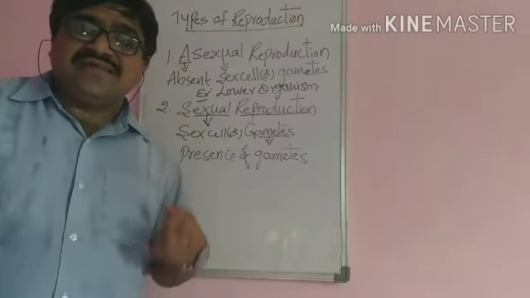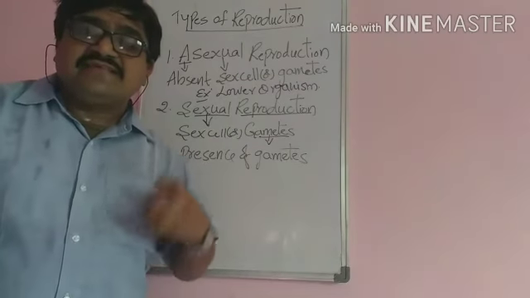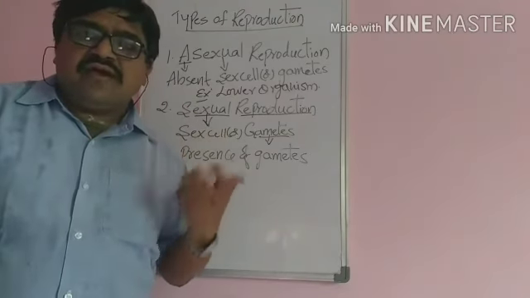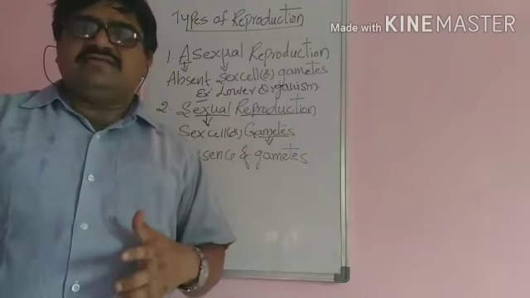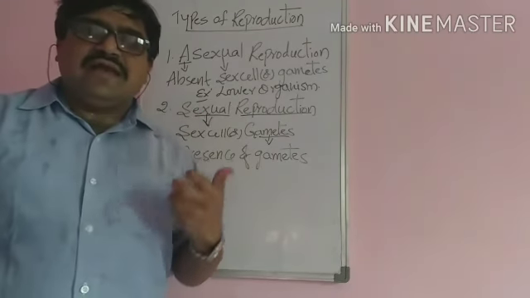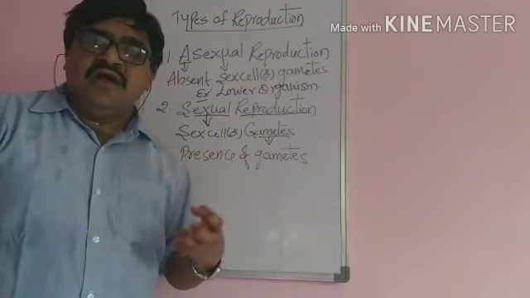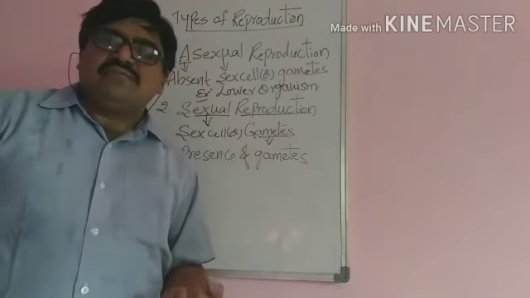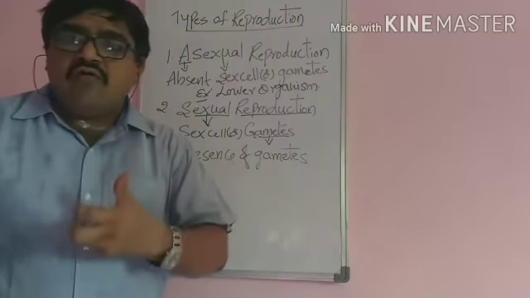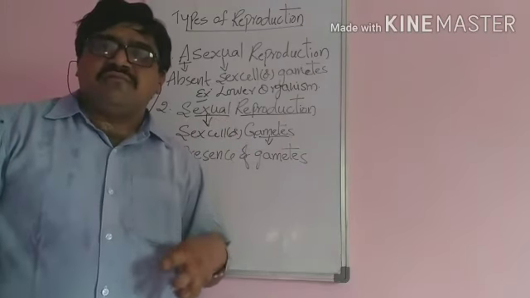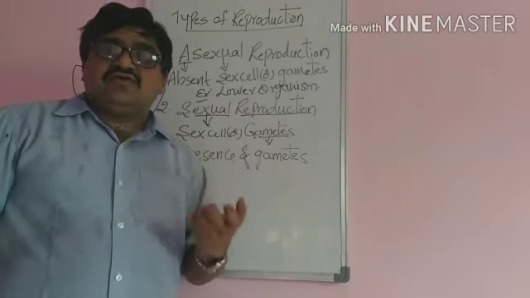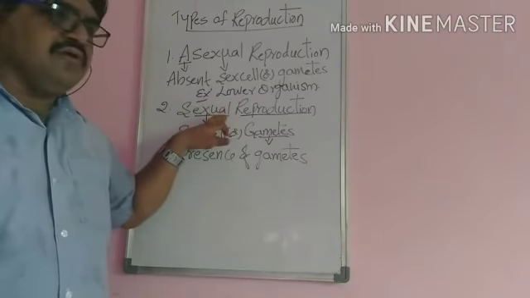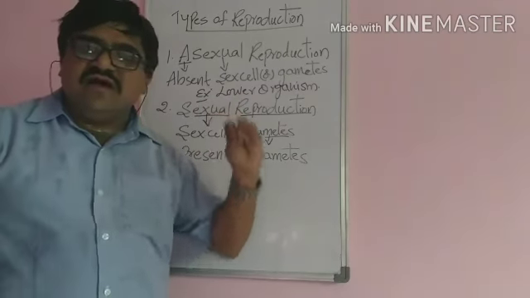That means gametes are present, sex cells are produced from the sex organs. For example, testes and ovaries are called the sex organs, or gonads. From the gonads, the sex cells such as sperm and ovum are produced, which helps in the fusion of gametes. So if reproduction takes place in the presence of gametes, we call it sexual reproduction.